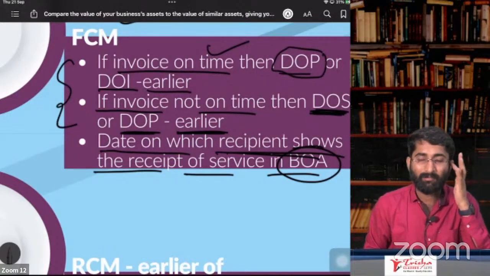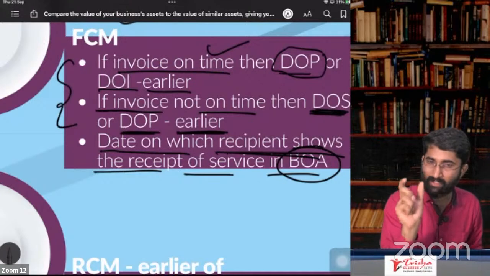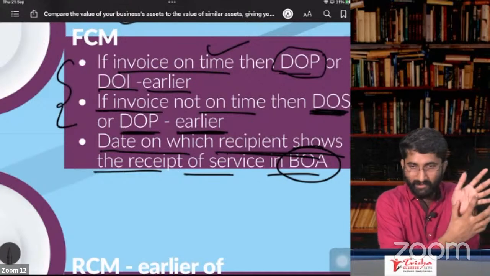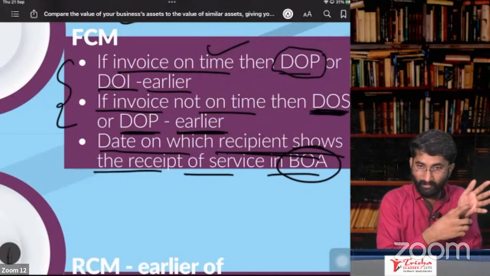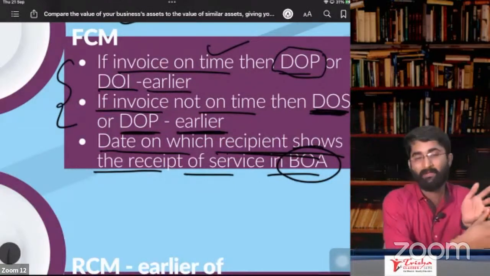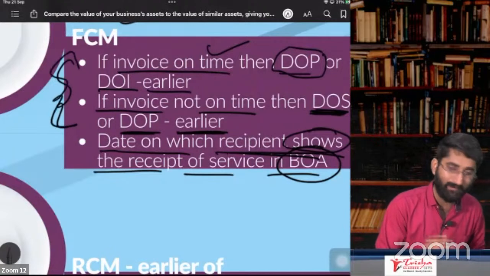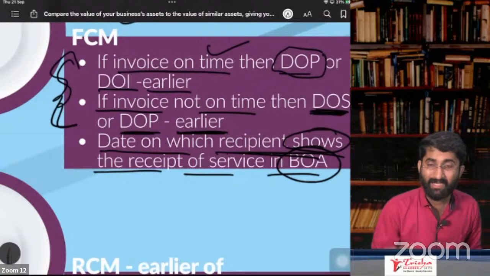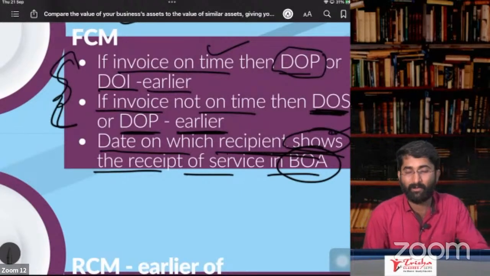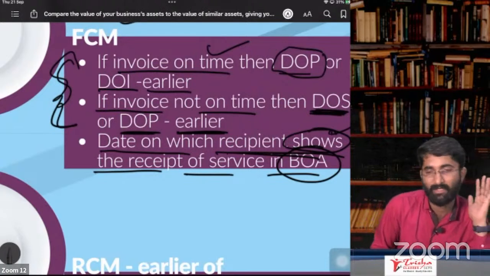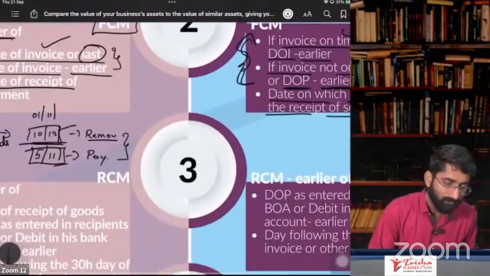What will be time of supply in case of service? If the invoice is issued on time, then date of invoice or date of payment, whichever is earlier. If invoice is not issued on time, then date of services or payment, whichever is earlier. In case the recipient, all these things are not available, sir, I cannot see what are these things. So in that case, you have to go and check the recipient's books of accounts when he has entered that purchase. So that will be considered as the date of supply of services. That will be time of supply.